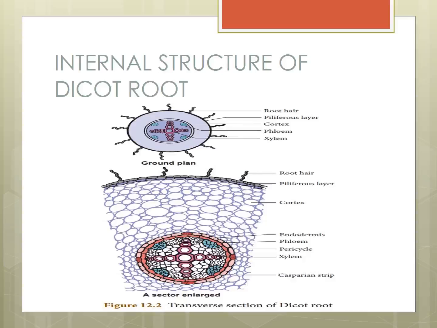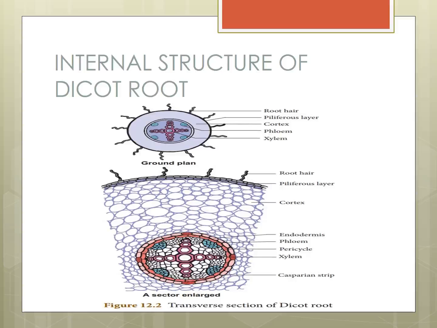Okay? Xylem and phloem. Where is the pericycle? See the picture, the endodermis. Inside the endodermis one more layer is there. Two layers are there: the outer layer is the endodermis, and inside it, one layer is the pericycle. Inner to the endodermis lies a single layer of pericycle. It is the site of origin of lateral roots.